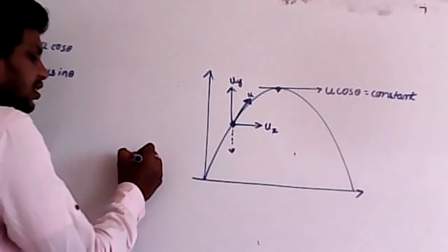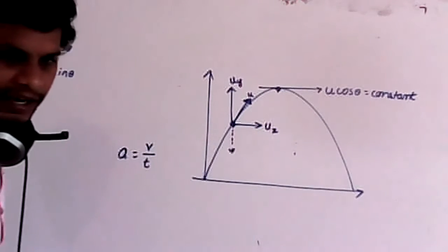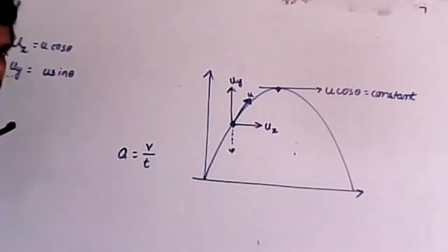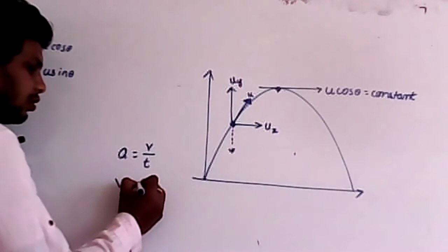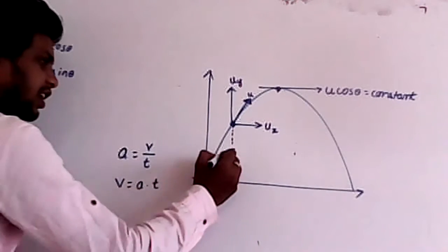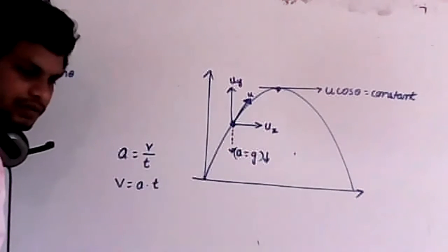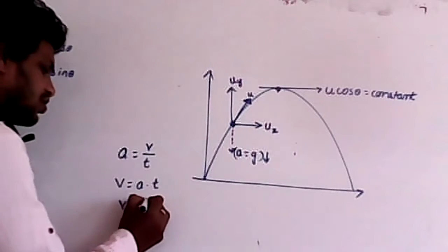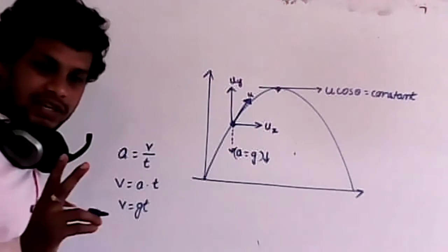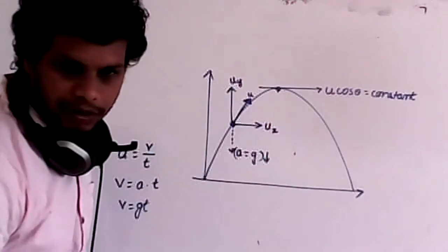Now, acceleration is nothing but rate of change of velocity. So acceleration is velocity by time. If I take acceleration as velocity by time, then velocity is equal to acceleration into time. Now here the acceleration a is taken as g, because acceleration due to gravity is in the downward direction. Therefore, v can be taken as gt. Are you clear?